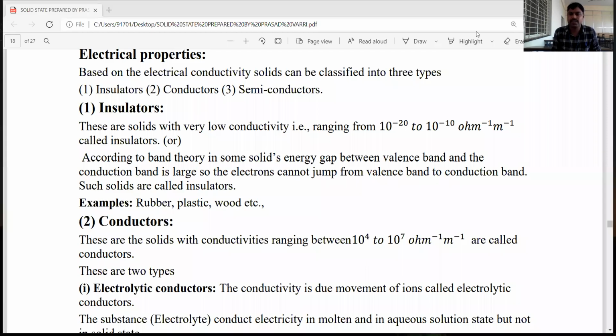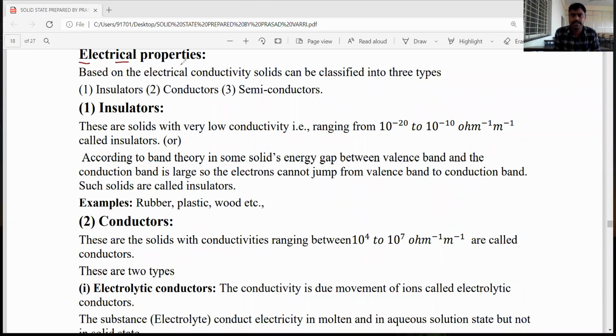Okay, dear students, from the last class, we are discussing the solid state chapter. The crystal defects we discussed in the last class, dear students. Now, in today's class, we'll discuss the electrical properties and magnetic properties of crystalline solids. Let's see the electrical properties.